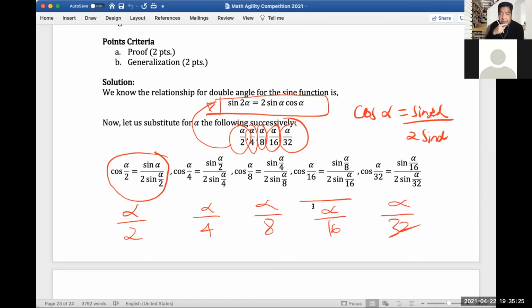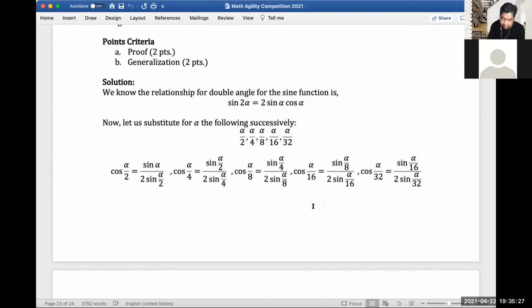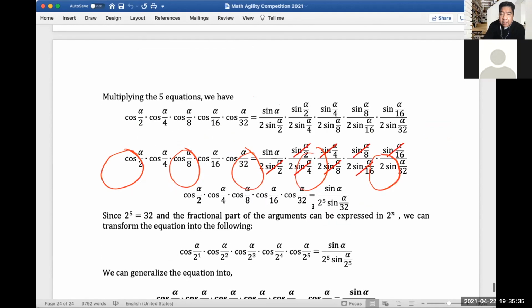All right. So when we try to multiply all of these cosine values that we got, let's go to the next page. And of course, we have to also do it on the right-hand side of the equation. So we would see that there would be cancellation happening.